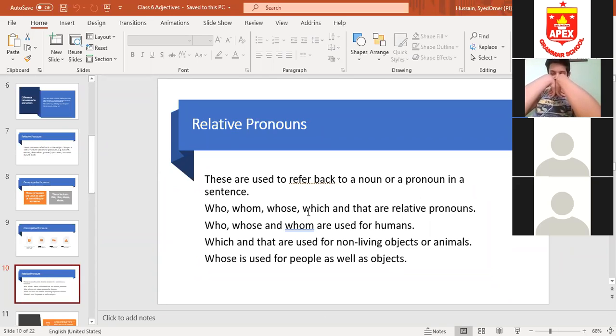That is my uncle who went to Canada last year. Now I'm using who and I'm referring back to the subject. Who is the subject? My uncle. Okay, got it, students? So that is my uncle who went to Canada last year. Remember, students, we use who, whose, and whom with human beings, with persons; which and that for non-living objects or animals; and whose is used for people as well as objects.